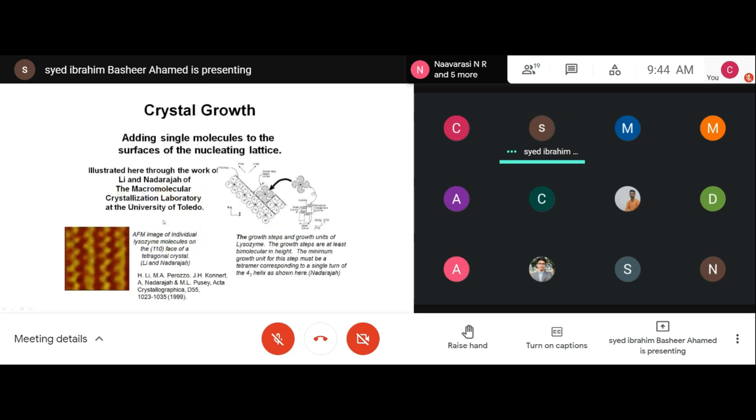All right, so this is about adding single molecules to the surfaces of the nucleating lattice. In the crystallization process, here is an imaginary construct. What you are trying to do is reduce the solubility. You had increased the solubility by putting in a lot of solvent.